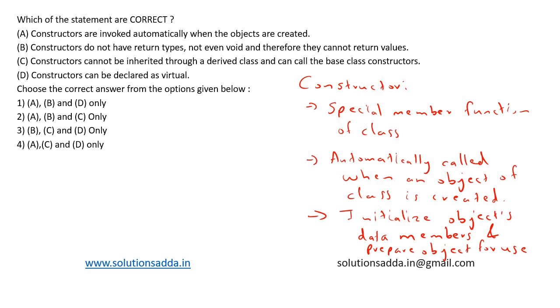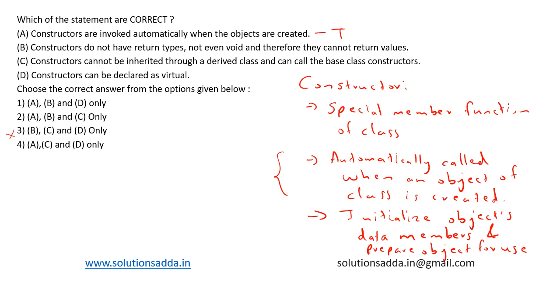First one, a constructor is invoked automatically when the object is created. This statement is true. As I said, it is automatically called when the object of the class is created. So in object-oriented programming, a constructor is a special method that is automatically called when the object is created. Its purpose is to initialize the new object's attributes. So this statement is true, and we can eliminate option 3 directly.